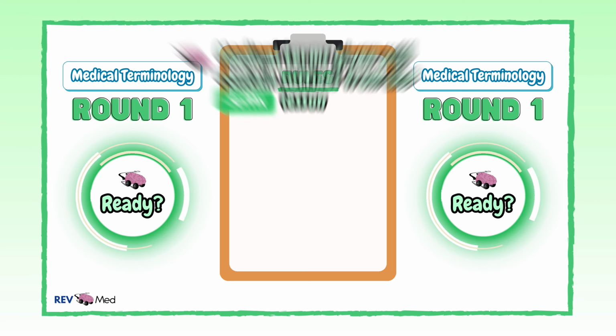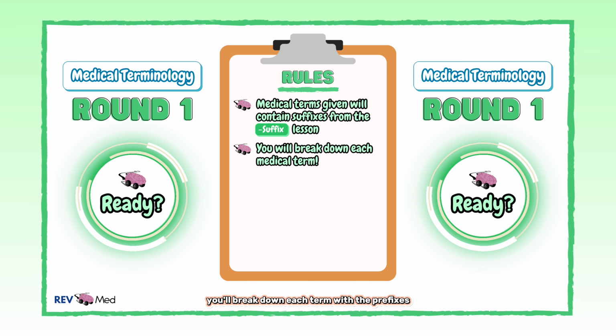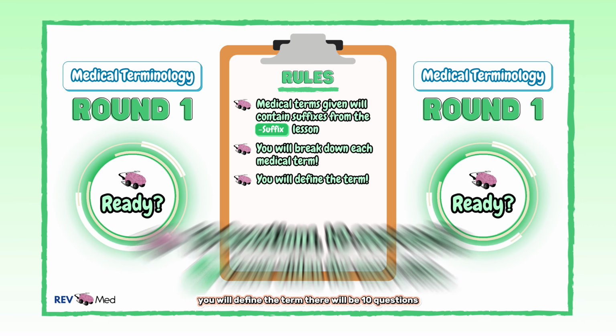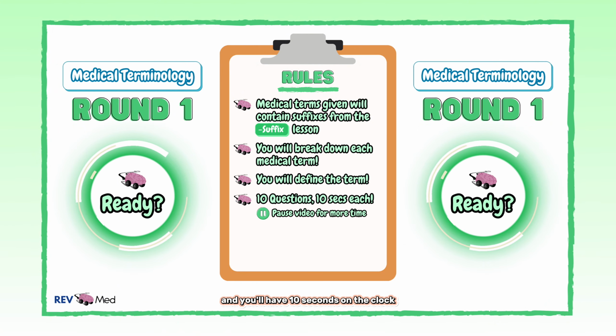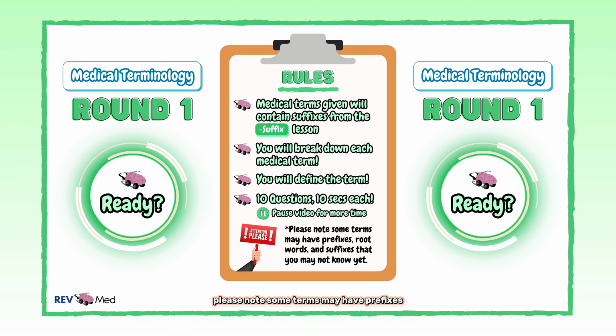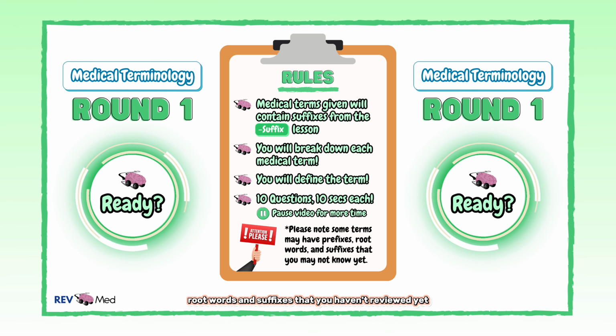Here are the rules. We will give you terms that will contain suffixes from our suffix lesson. We will break down each term with the prefixes, root words, and suffixes that you know. You will define the term. There will be 10 questions and you'll have 10 seconds on the clock for each question. You can pause for more time. Please note, some terms may have prefixes, root words, and suffixes that you haven't reviewed yet. Go back to the previous lessons before you begin.